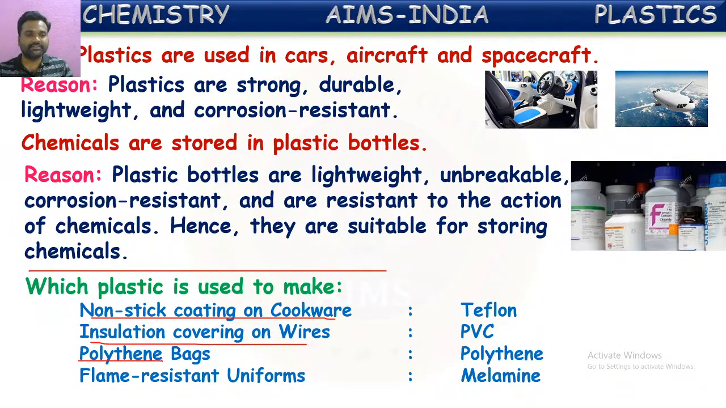And polythene bags are made up of polythene. Nowadays we are using these polythene bags in huge quantity. These polythene bags are made up of a polymer or plastic called polythene. And flame resistant uniforms are used by fire controlling persons, the firefighters, we call them. These firefighters use special coats or jackets which are made up of a plastic called melamine. So these are the different uses of plastics and the reasons behind them.